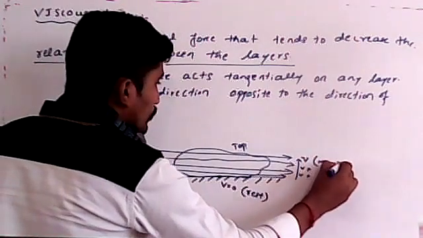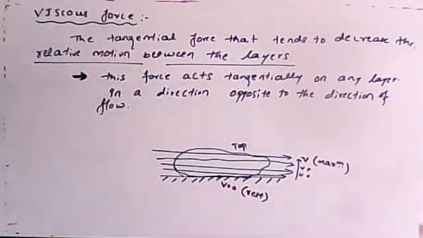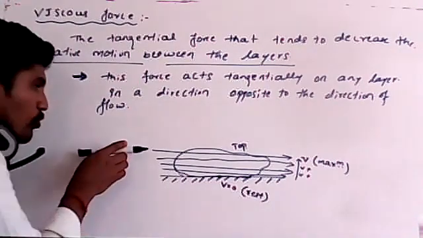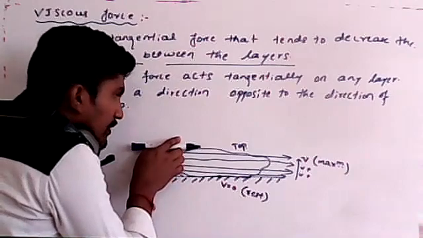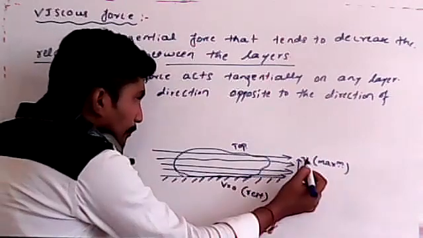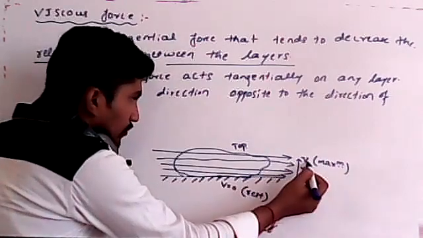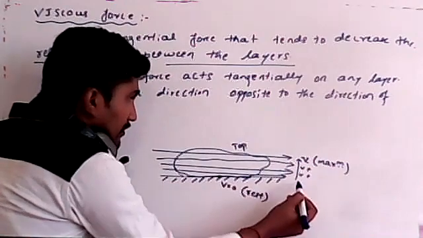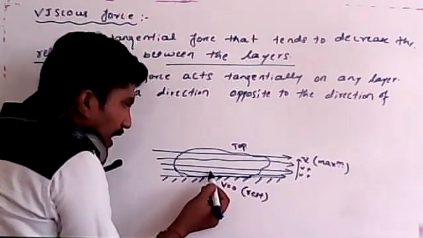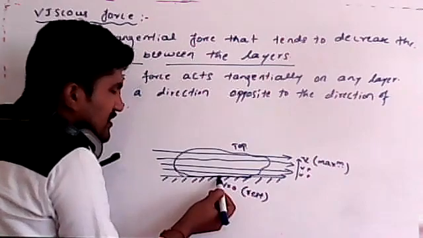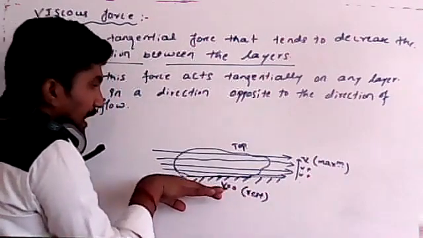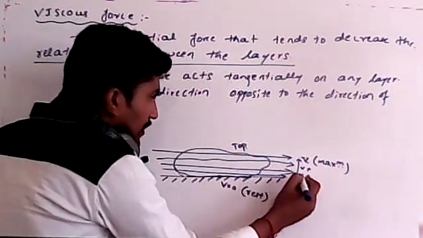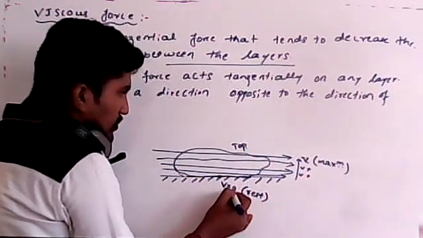Remember always, students, you must remember all these things. At the upper surface you have the maximum speed of the water molecule, and at the ground level where the molecule touches the solid surface, the velocity will be almost zero.